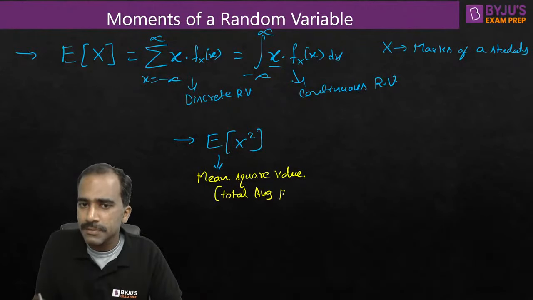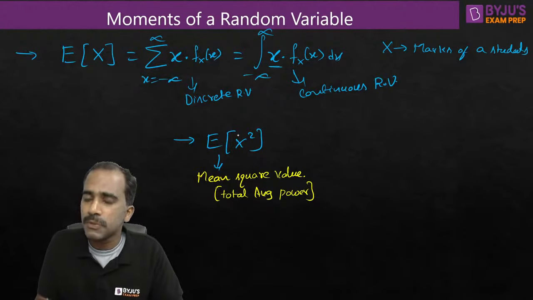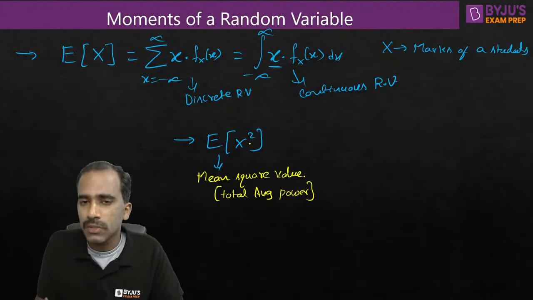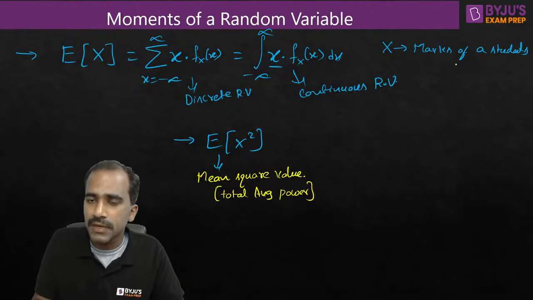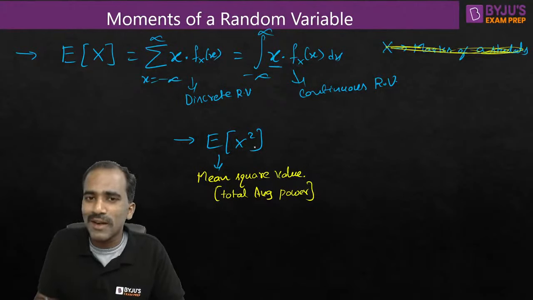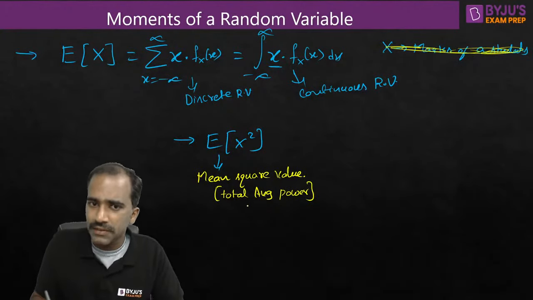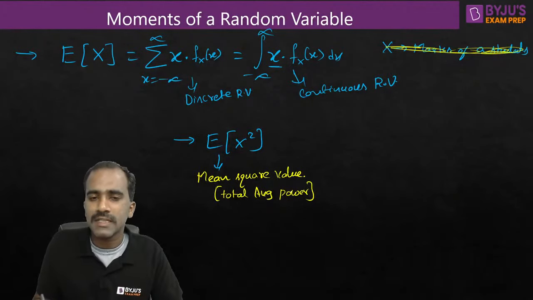So whenever you see expectation of x square, don't say total average power automatically, because that does not make sense if x is not current or voltage. Let's say x is the marks of a student. Then it does not make sense to call expectation of x square the total average power. Only if the random variable x indicates current or voltage is it fine to call it total average power. So the mean square value generally gives the total average power.